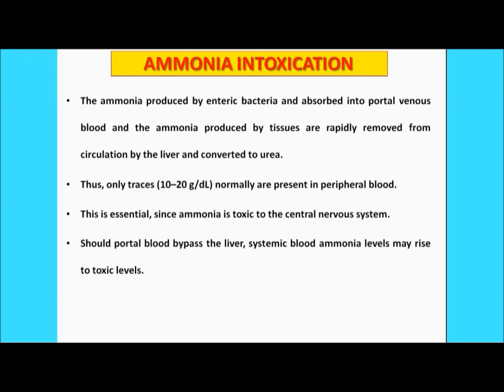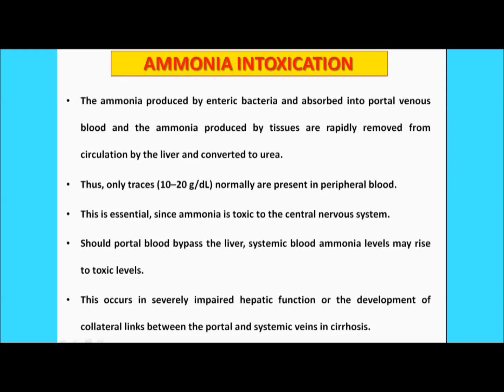So in a patient with liver disease, the chances of toxicity with the ammonia rise. This occurs in severely impaired hepatic function or development of collateral links between the portal and the systemic veins in cirrhosis. So both impaired hepatic function as well as cirrhosis. Here the liver function is very low.